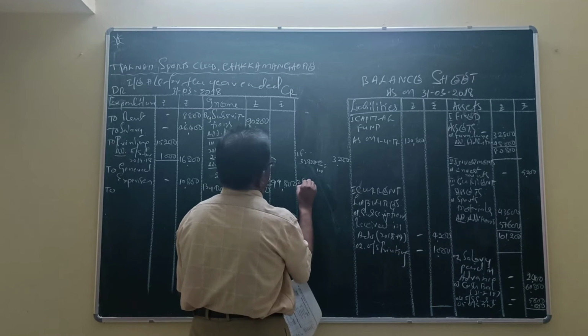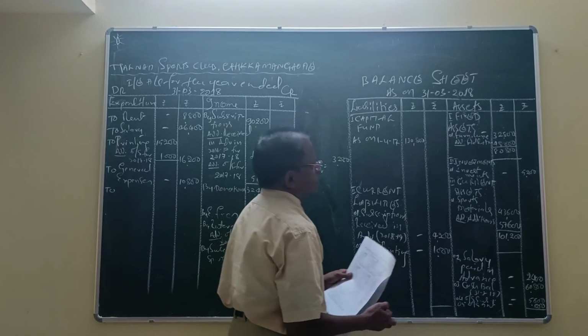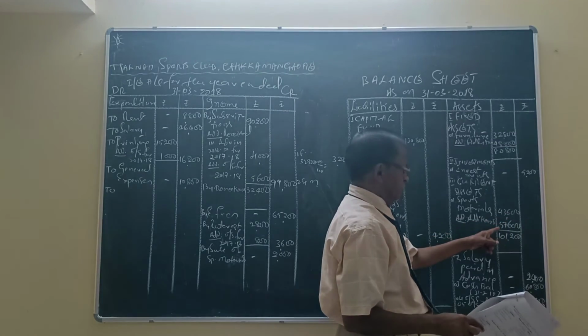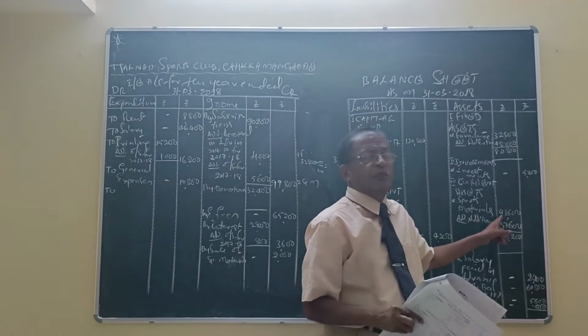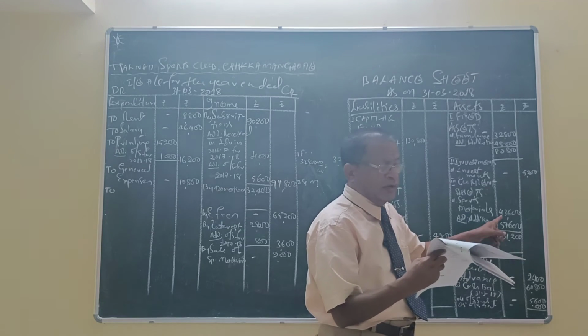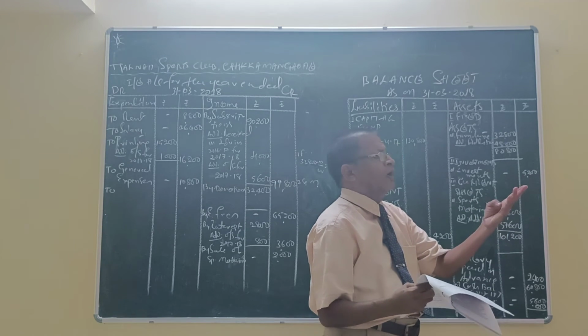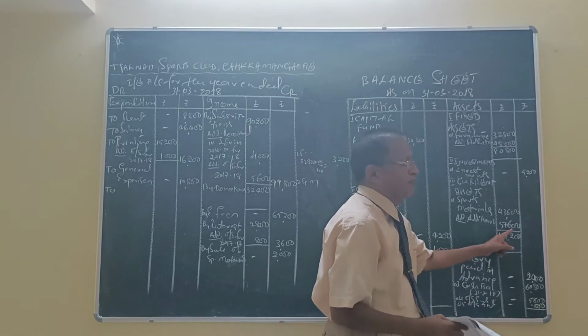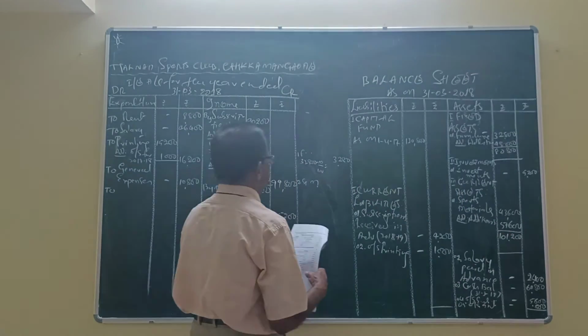Second, sports materials. In this case of sports materials, there are two items. One is the opening balance and the other is the additional amount. On the opening balance we have to calculate depreciation for 1 year. And the addition was made on the 1st October. Therefore, October, November, December, January, February, March, 6 months depreciation on 57,600.